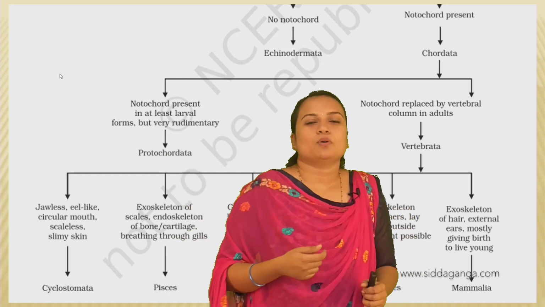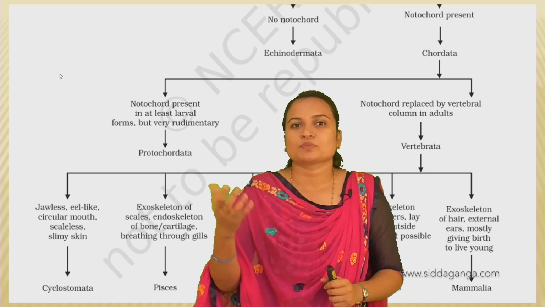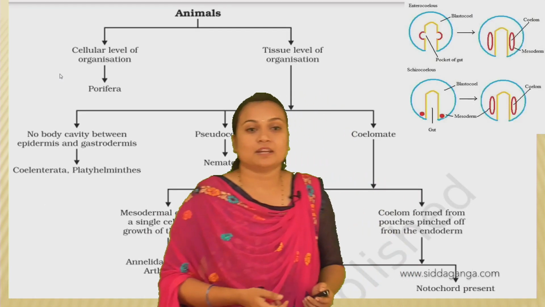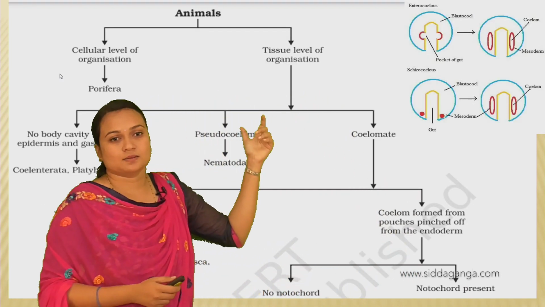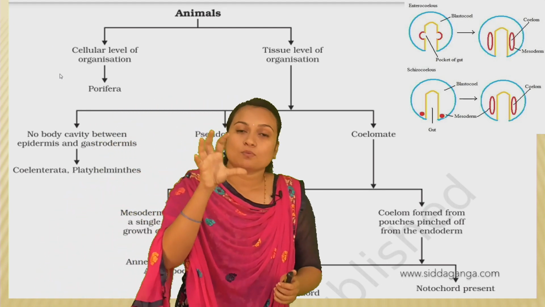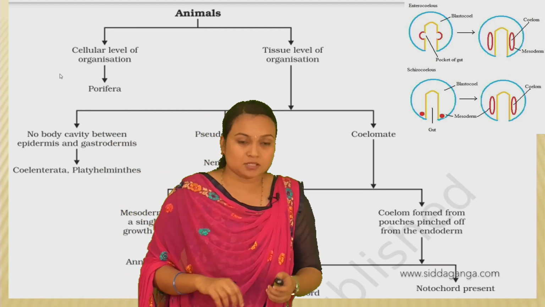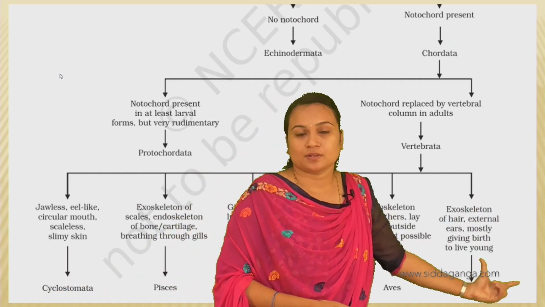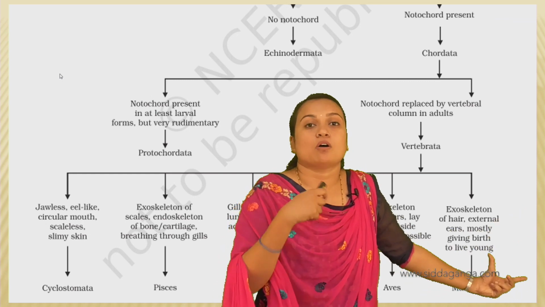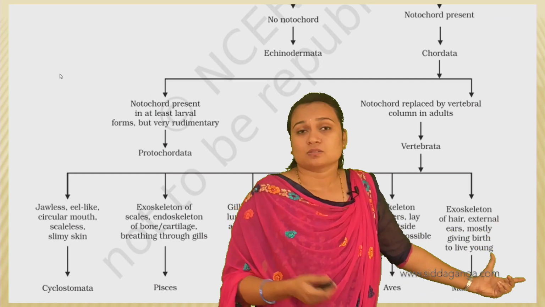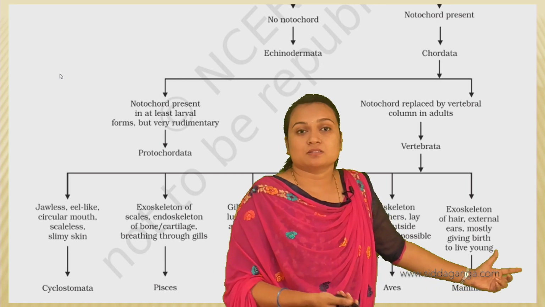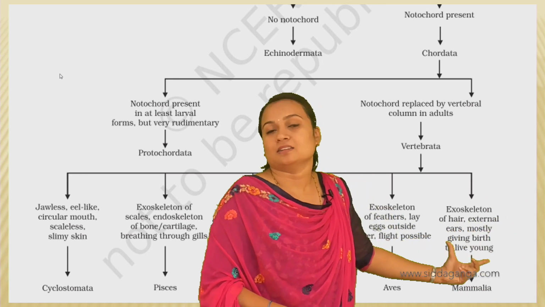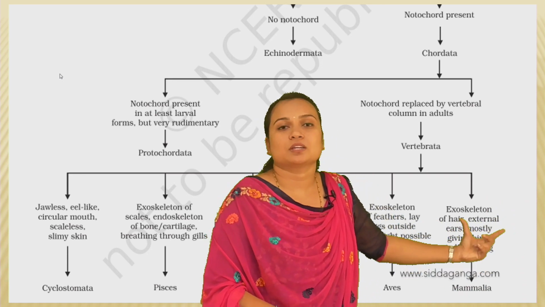So in the Porifera, the primitive organisms, which are at the cellular level, the function was only at the cellular level. But these organisms are more advanced, they have the organ system level of organization. If you see human beings, we have a digestive system, a respiratory system, right? They have the organ system level of organization, and they are capable of giving birth to the young one.